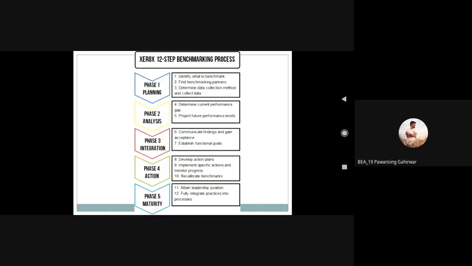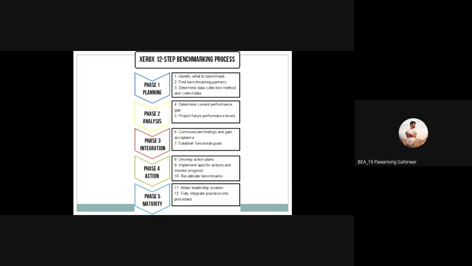Now phase number 3, integration. The sixth step is to communicate findings and gain acceptance. Whatever data and gaps we have found, we have to discuss. Now the integration phase starts. In the integration phase, we communicate findings and gain acceptance. Whatever data is available, discuss it with the selected partners.